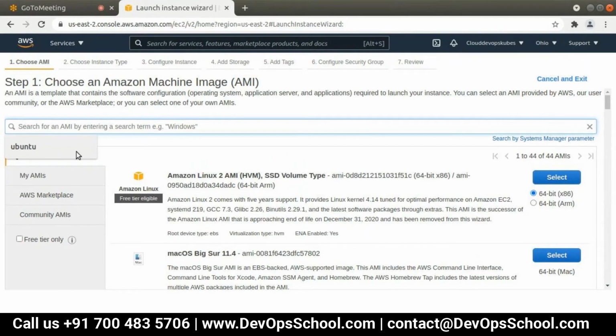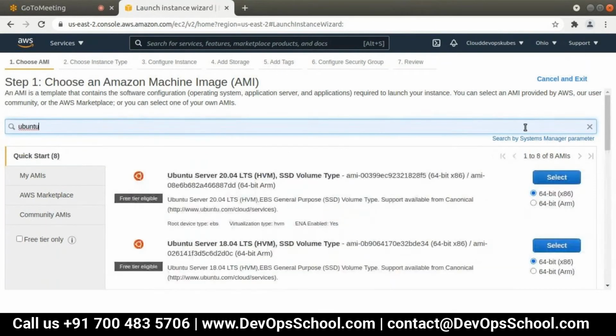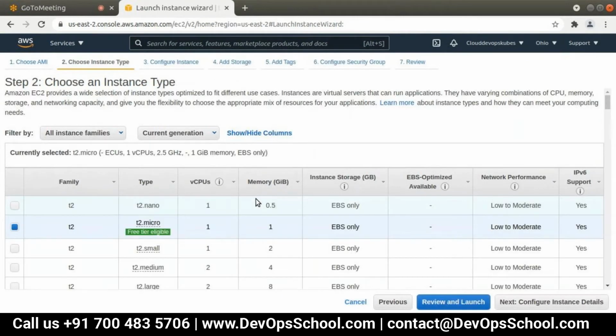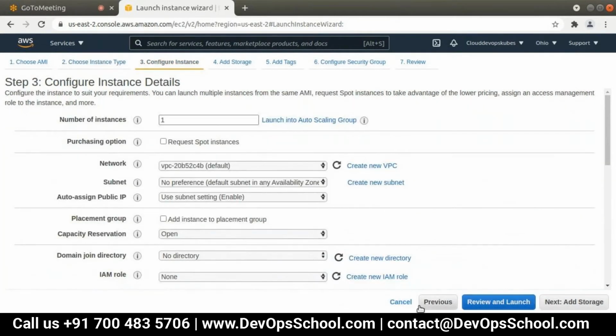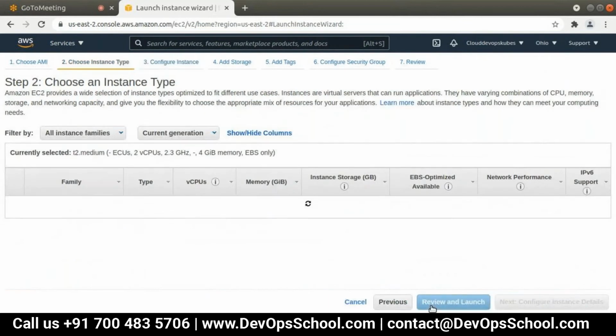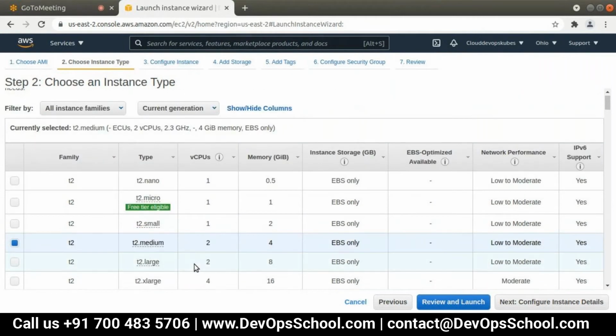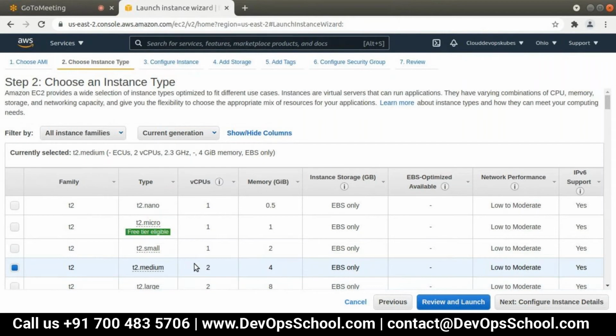Just create a master. So this should be a T2 medium, right? No, if you want, you can make it T2 micro only. No worries, because Ansible can run on any environment. The requirement is very less for that. T2 medium might get charged for you, so make it T2 micro only.